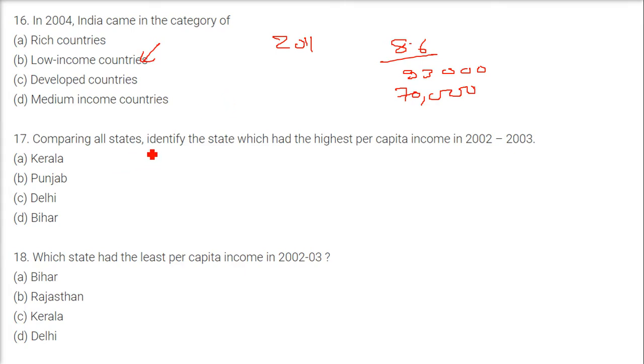Comparing all states, identify the state which has the highest per capita income in 2002-2003. The answer is Punjab. Which state had the least per capita income in 2002-2003? The answer is Bihar.